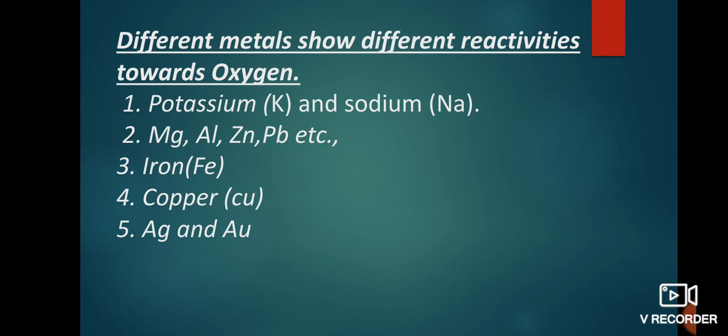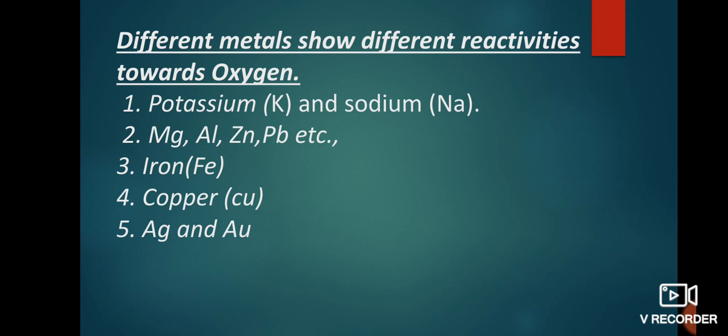It's clear? Next is copper. Copper does not burn, but the hot metal is coated with a black coloured layer of copper oxide. At normal temperature, the surface of copper is covered with copper oxide. The thin layer of copper oxide is a protective cover which protects copper from further oxidation.